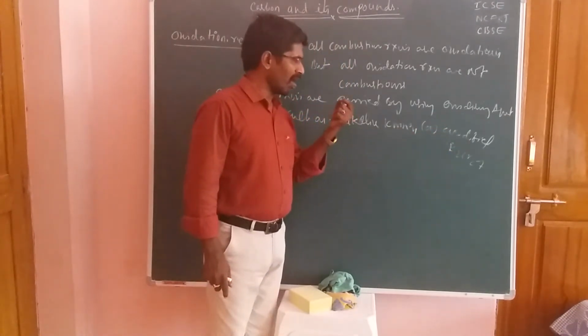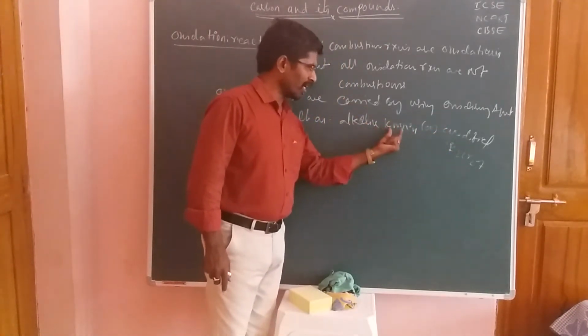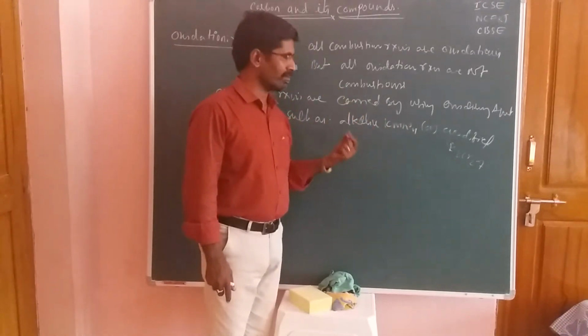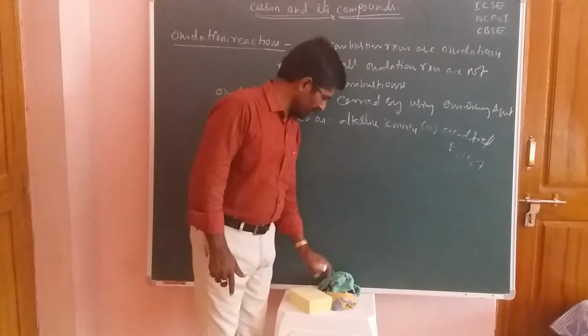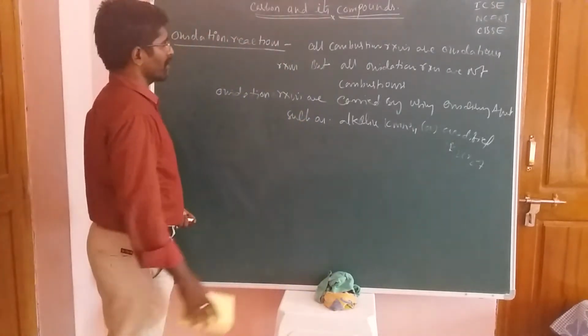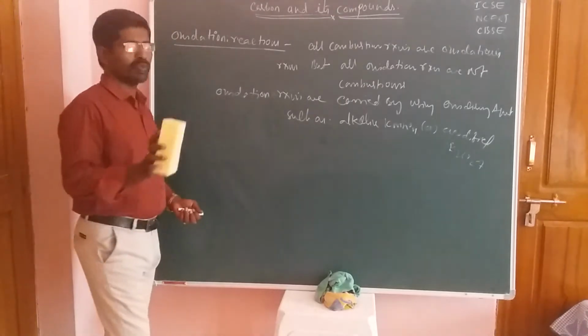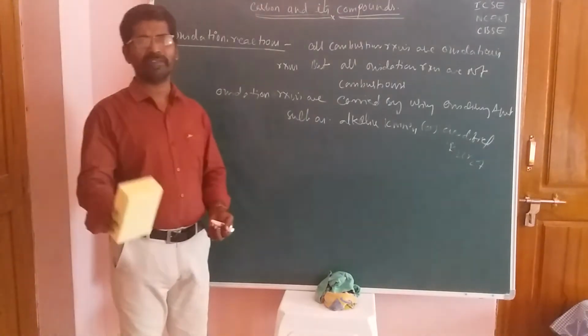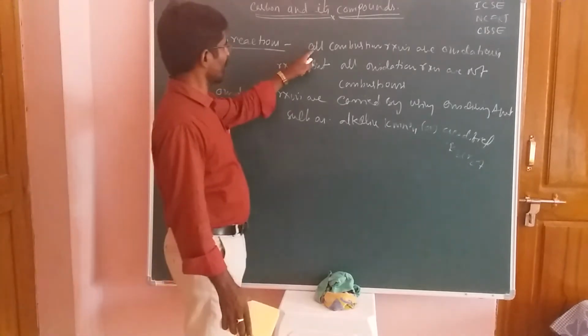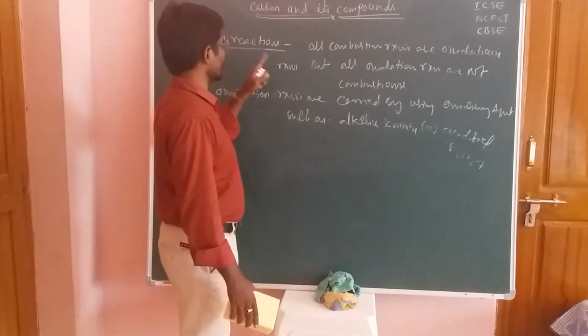Alkaline means, in that KMnO4 you have to add some amount of base. Acidified means you should add H plus ions, that means acid media. Okay, friends. Both reagents are used as oxidizing agents to complete our reaction. Now the statement of oxidation reactions is done.